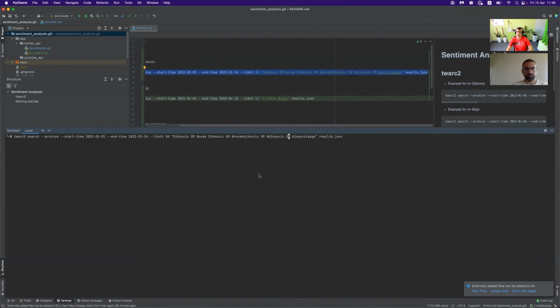And also I want to say, save everything in result.json. So what we can do is just execute this command. Also, this command can be incorporated in some other software for visualization, for machine learning, for anything you want, you name it. And then later on, that result.json can be processed further down the road.